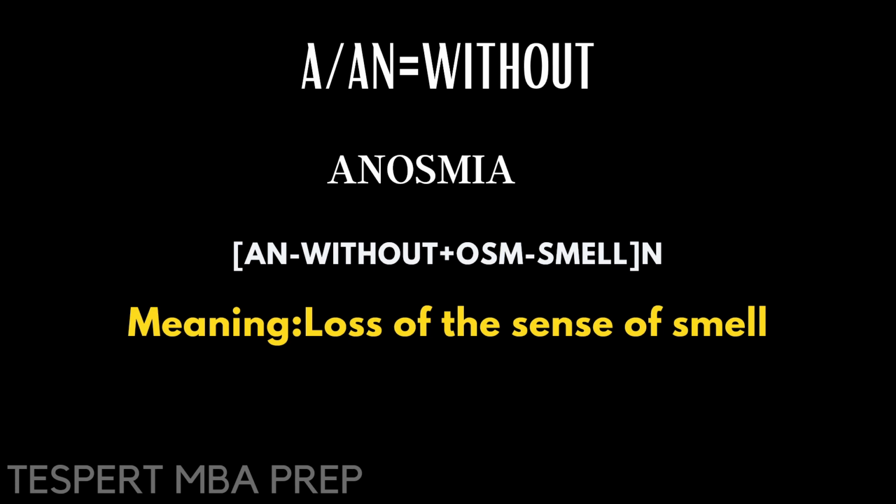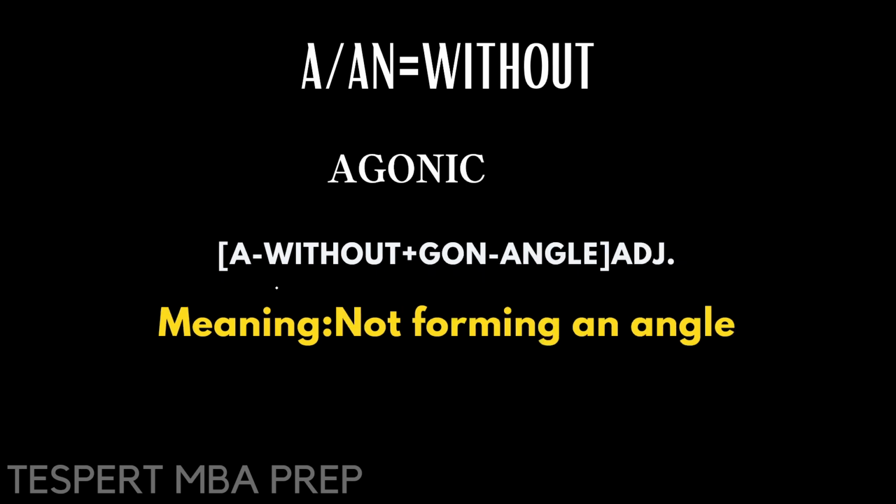Anosmia. A or an, as we discussed, A means without, an also means without. So without osm, smell. What's meant by anosmia? Loss of the sense of smell. Agonic, as usual, A means without. Gon, what's meant by gon? Angle. The meaning of gon, G-O-N, is angle. So not forming an angle is the meaning of agonic.